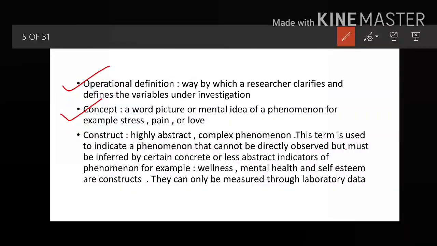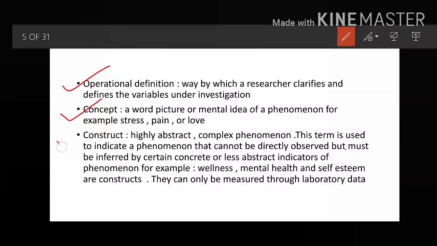And friends, concepts are the building blocks of the theory. I am again repeating, when you are giving a word picture to your mental idea or phenomena, that is known as a concept. For example, stress is a mental idea to which you have given a word. Pain is also a mental idea of a phenomenon occurring in you. You have given a word picture, pain or love. I hope concept is clear.